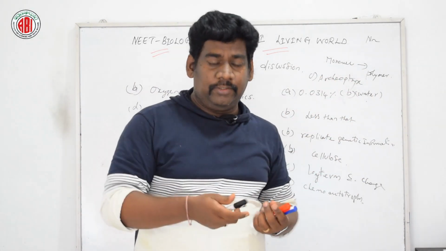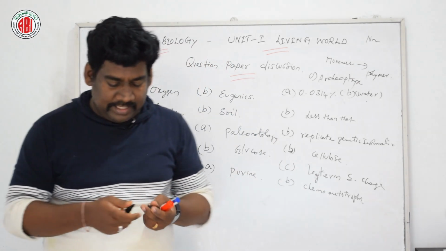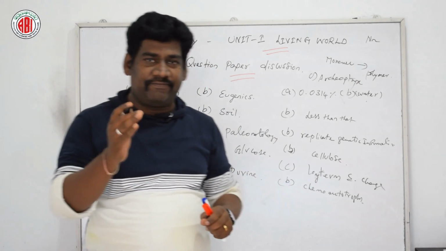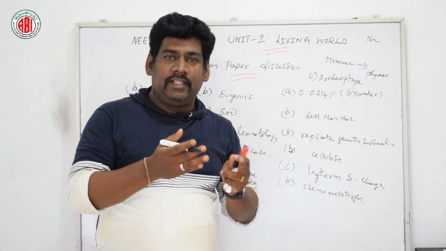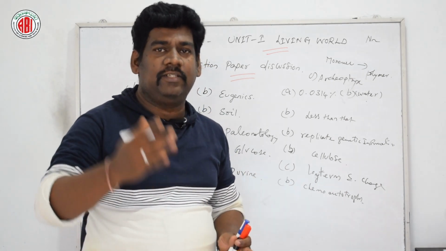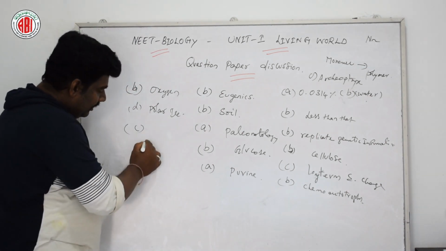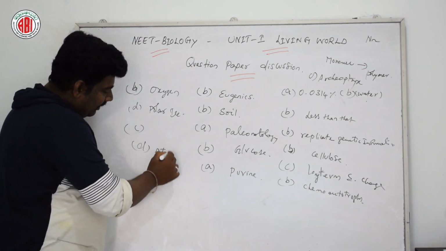So according to this question, the right answer is option D, that is atomic level. Atomic level is the first level where the biological organization starts.